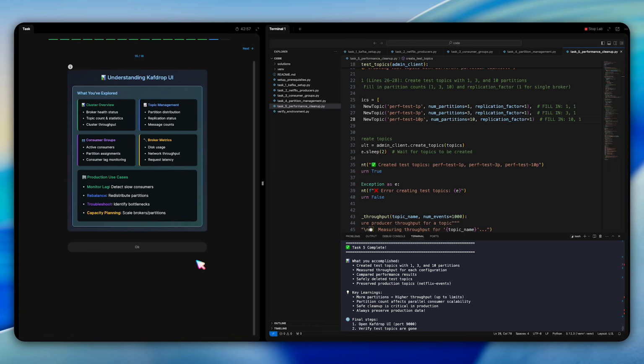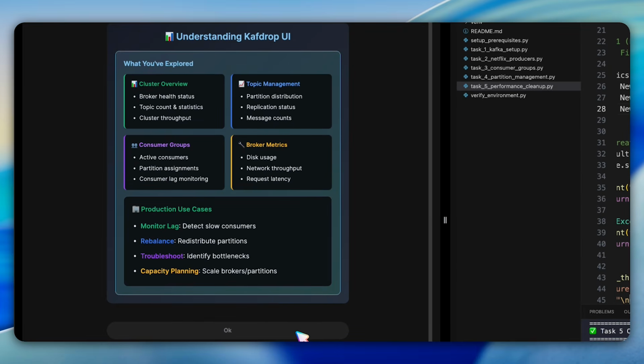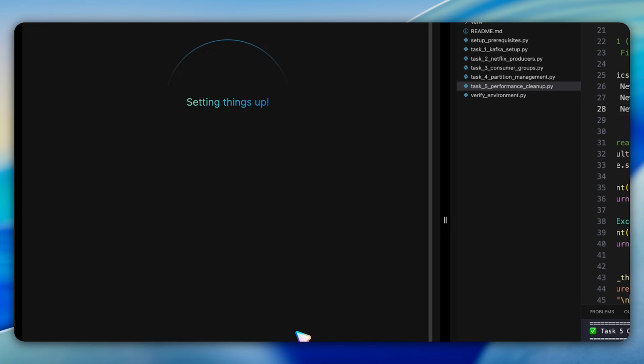Question 15 helps us understand the Kafdrop UI in depth. Explore this question yourself to learn about the cluster overview showing broker health and throughput, topic management displaying partition distribution, consumer groups showing partition assignment and lag, and broker metrics including disk usage and network throughput. In production, we use Kafdrop to monitor lag, rebalance partitions, troubleshoot issues, and do capacity planning.